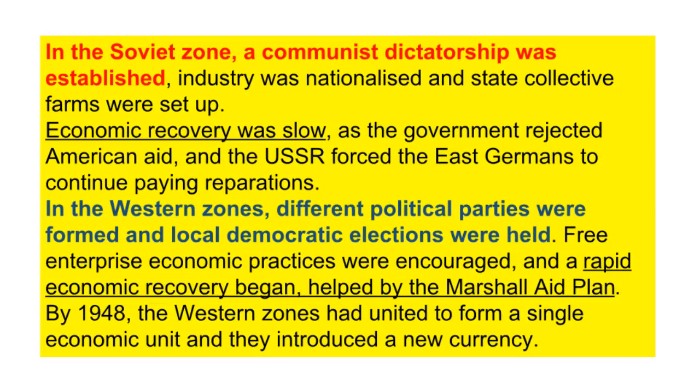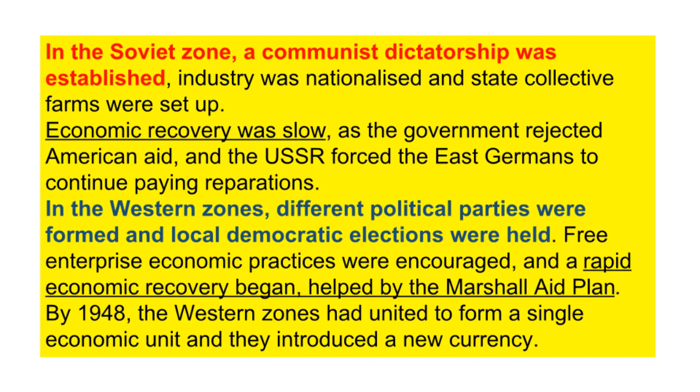In the Soviet zone, a communist dictatorship was established, industry was nationalized and state collective farms were set up. Economic recovery was slow, as the government rejected American aid, and the USSR forced the East Germans to continue paying reparations. In the Western zones, different political parties were formed and local democratic elections were held.